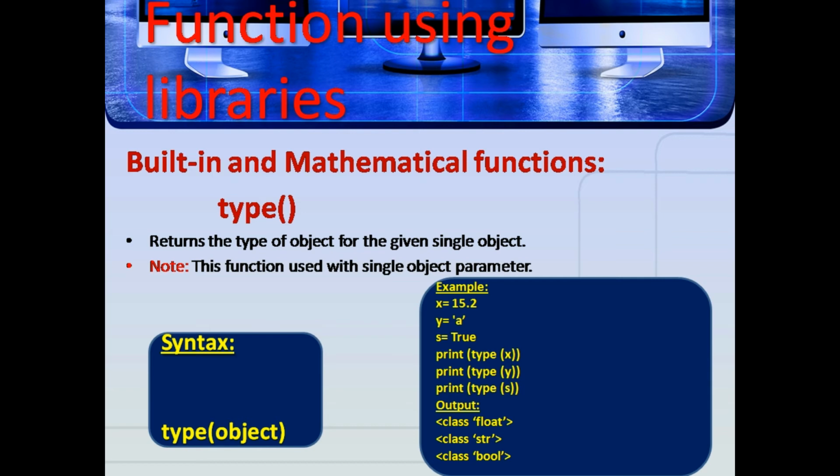Here 15.2 represents a floating point number. A character, that is a collection of characters enclosed within single quotes or double quotes, represents a string. So y is a string. s = True represents whether true or false. It contains a Boolean expression.